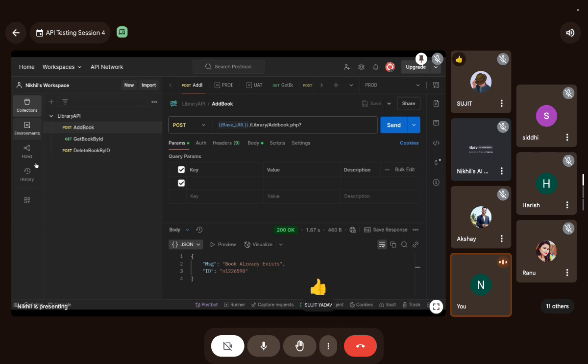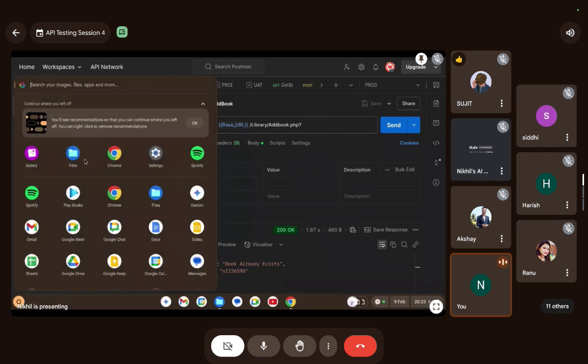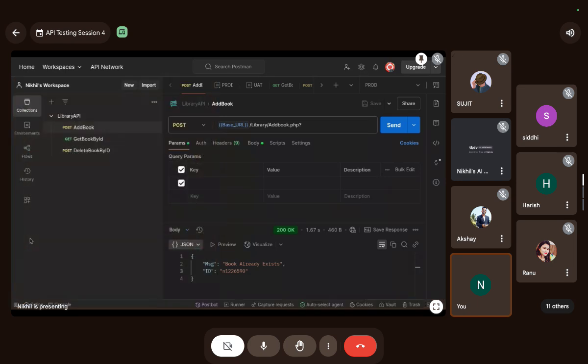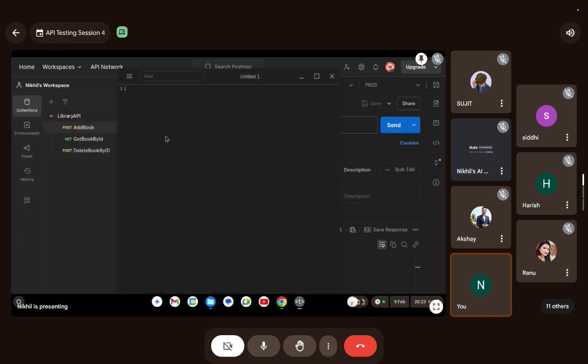So, how does the scope vary? If a local variable has a base URL, and this is not only for base URL but any variable, if the same variable is present in the local scope, then the local will be considered first. And then collection, and then environment.